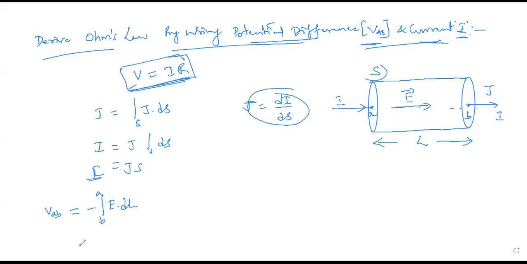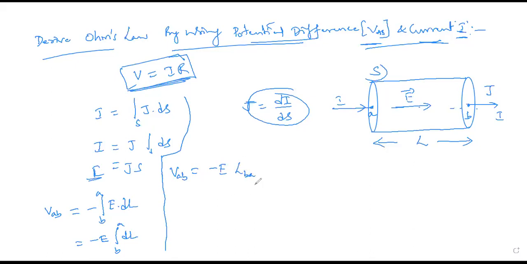Now from here, I'm going to write this expression as minus integral B to A, taking E outside, E into integral of dl. After simplification, V_AB is minus E into the integral of dx, which is x, written as L, after substituting the limits.